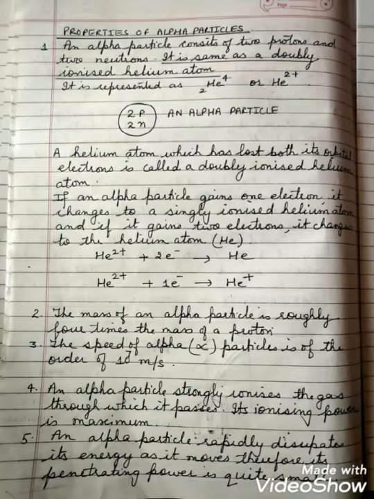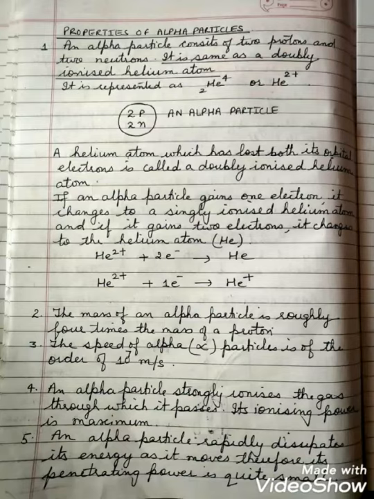An alpha particle consists of 2 protons and 2 neutrons. It is the same as a doubly ionized helium atom, and it is represented as 2He4 or helium-2+. A helium atom which has lost both its orbital electrons is called a doubly ionized helium atom.